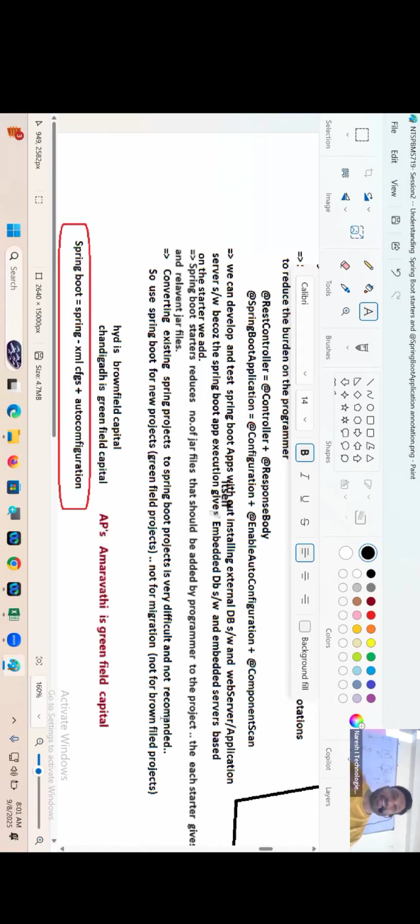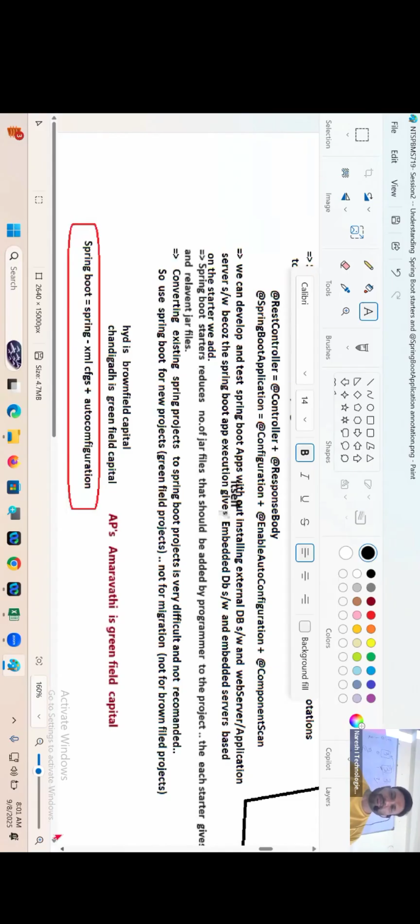So can I call that highway a brownfield highway? So the overall conclusion is what? Spring Boot is not good for brownfield projects. Spring Boot is good for greenfield projects. Converting Spring projects to Spring Boot projects is a bad thought. Always prefer Spring Boot to develop fresh projects, not for migrating Spring to Spring Boot.